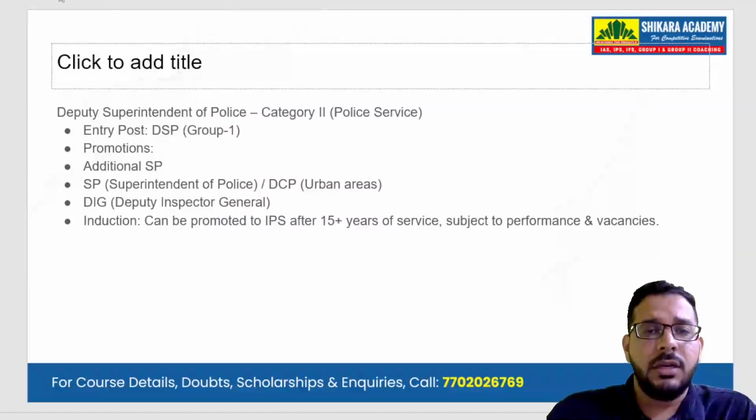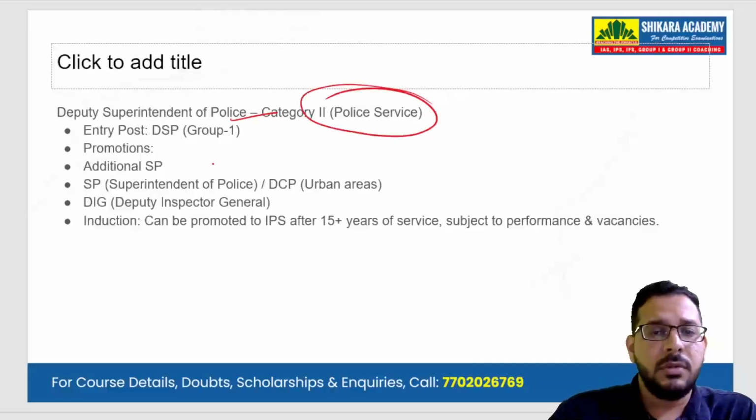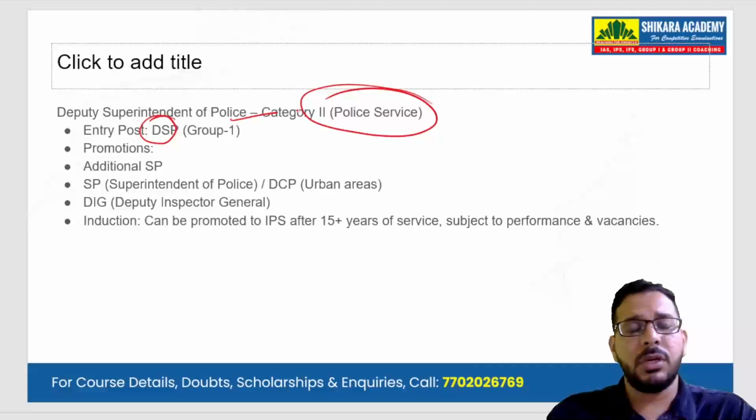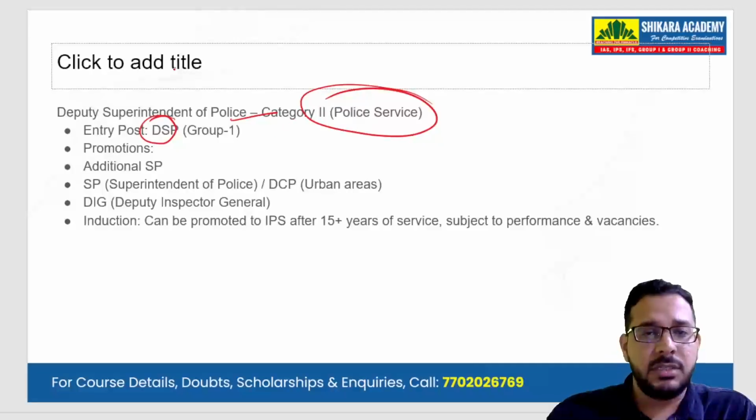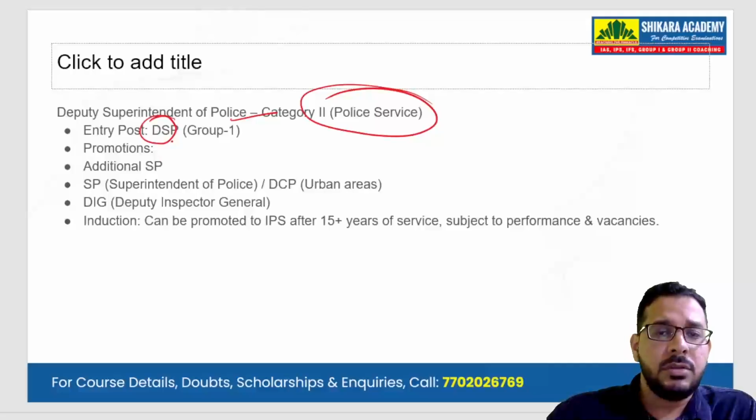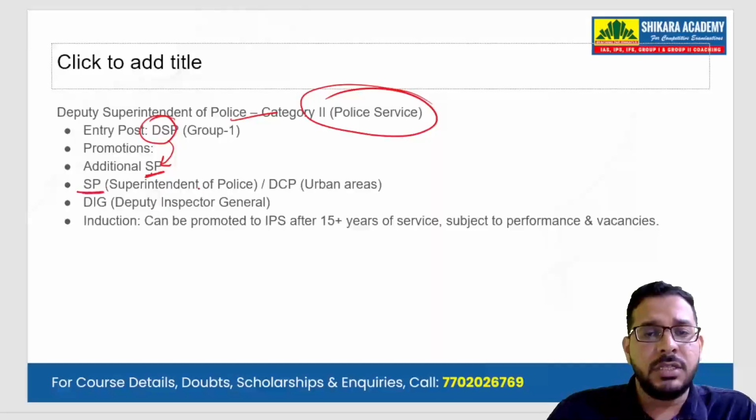If you look at the DSP post, Deputy Superintendent of Police, in the Police Service, the entry post is DSP. This is the second most important post of the Group 1 examination. A DSP can be promoted to Additional Superintendent of Police, then he will become Superintendent of Police, SP. For urban areas, he can become Deputy Commissioner of Police.